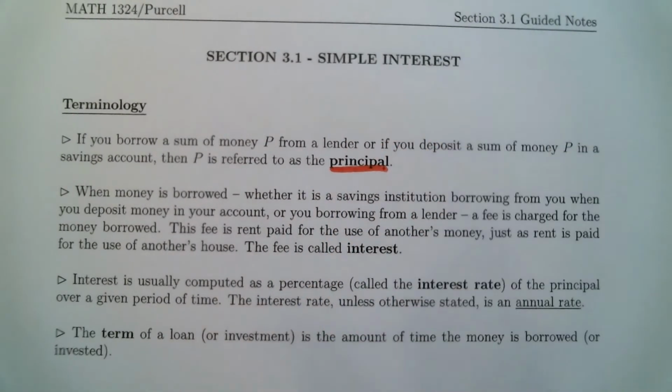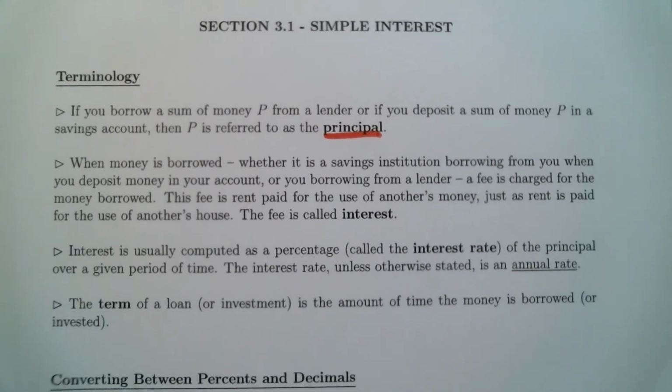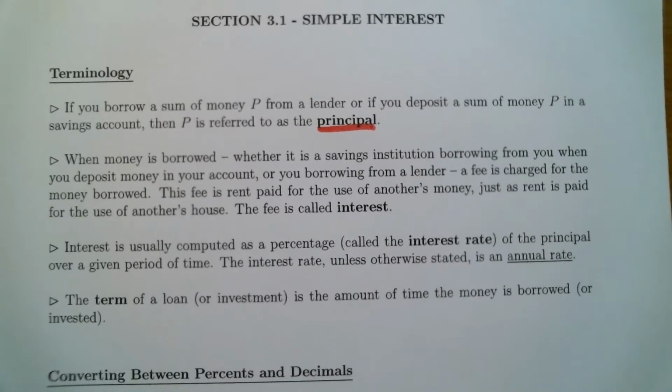And we use the letter P to denote that. All right, so when money is borrowed, whether it is a savings institution borrowing from you when you deposit money in your account, or you borrowing from a lender, a fee is charged for the money borrowed. This fee is rent paid for the use of another's money, just as rent is paid for the use of another's house. The fee is called interest.